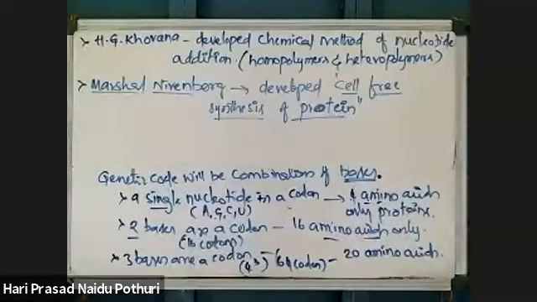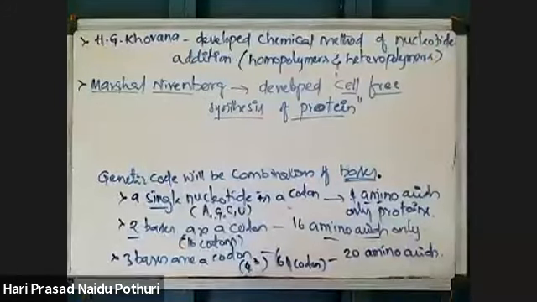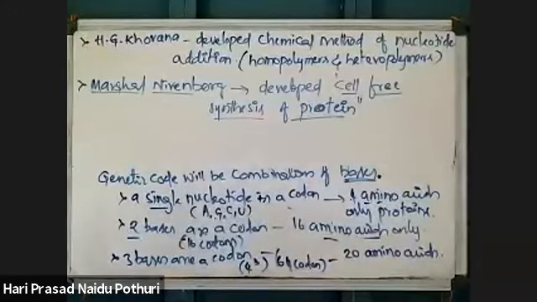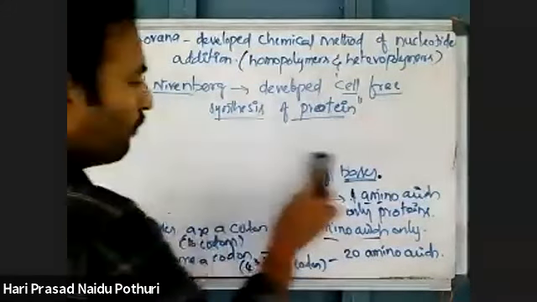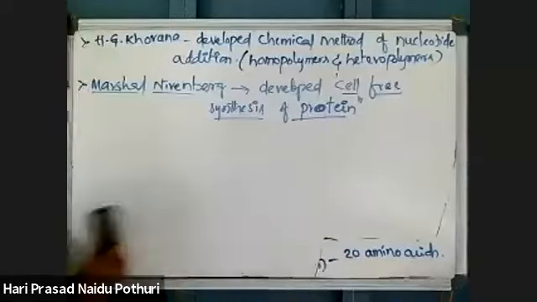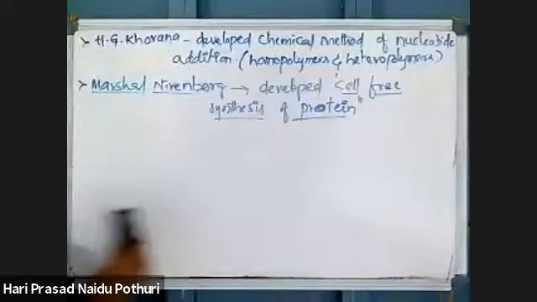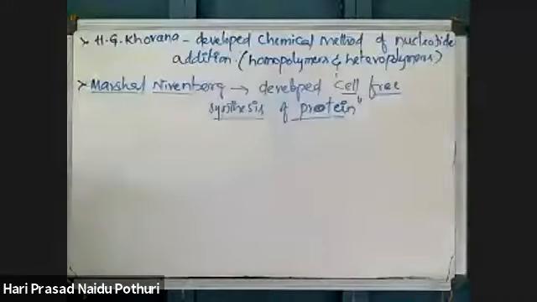Without a cell, he was able to produce a protein based on an RNA molecule. When both were developed, it helped the work on the genetic code. Deciphering of the genetic code became much easier.